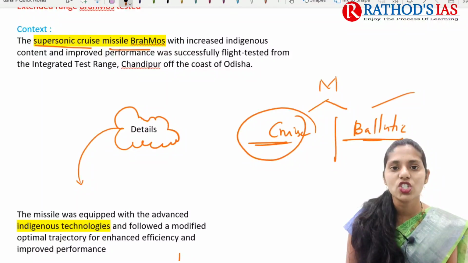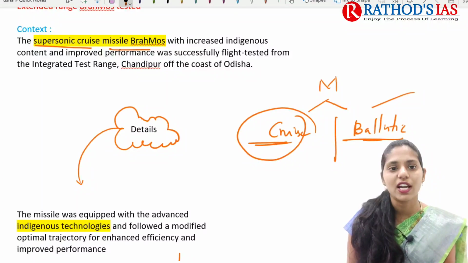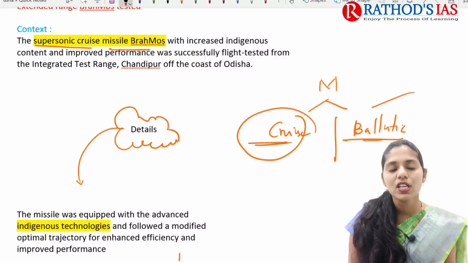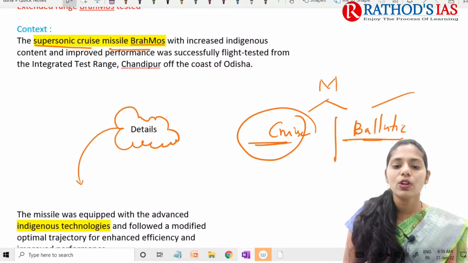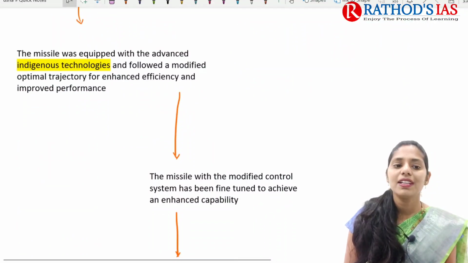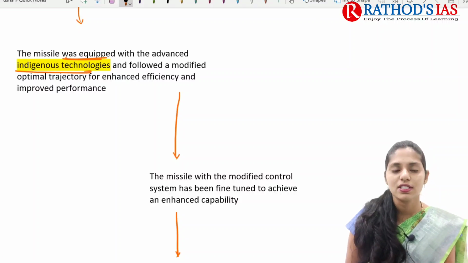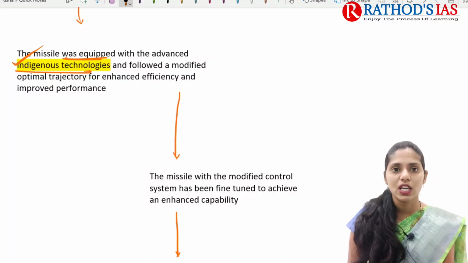So please do some research regarding these types of missiles and let me know in the comment box. This will be very important regarding your prelims. The supersonic cruise missile Brahmos with increased indigenous content and improved performance was successfully flight tested from the Integrated Test Range. It was mainly tested from the Chandipur coast of Odisha. The missile was equipped with advanced indigenous technologies. Now it is called extended range because it came up with some indigenous technologies.